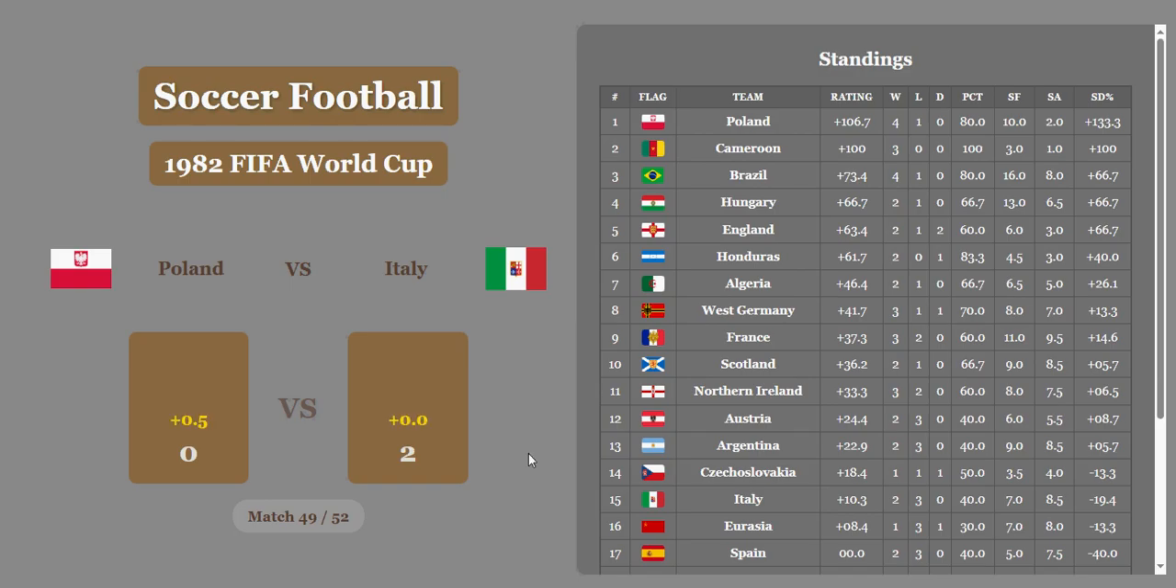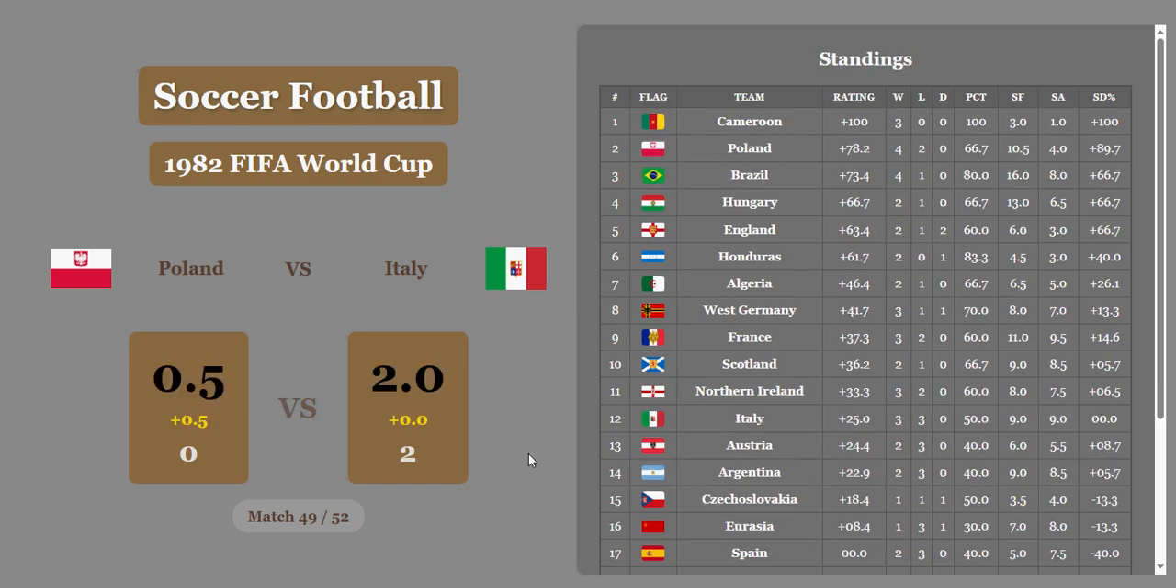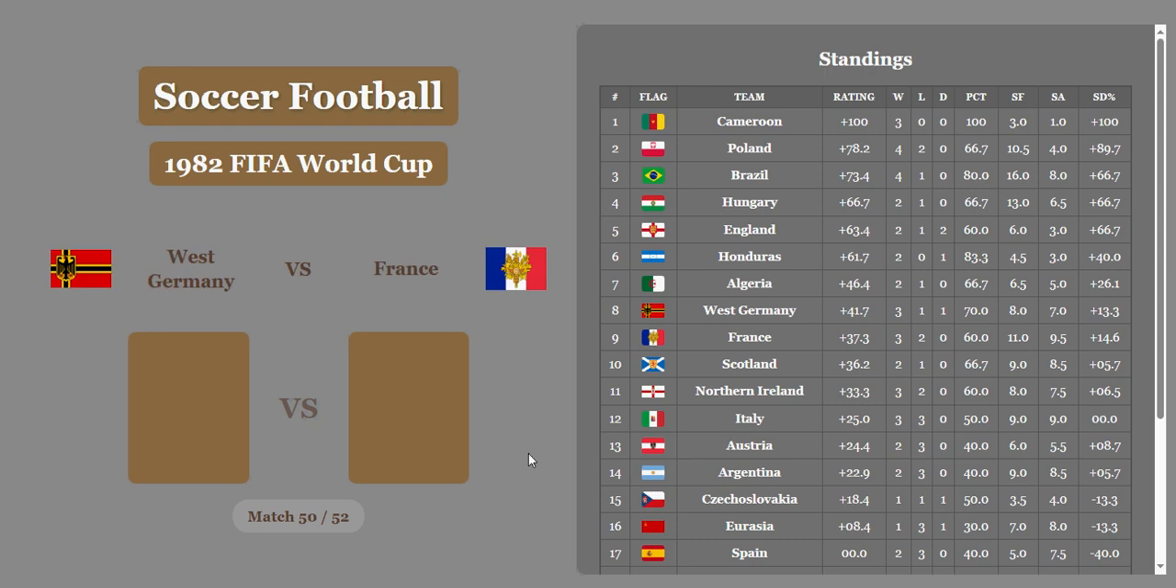Poland versus Italy. Italy wins it. That's real bad for Poland. That's going to take them down to second place. Italy up to 12th. And now Poland and Brazil with huge losses, taking them out of contention for that first place spot.